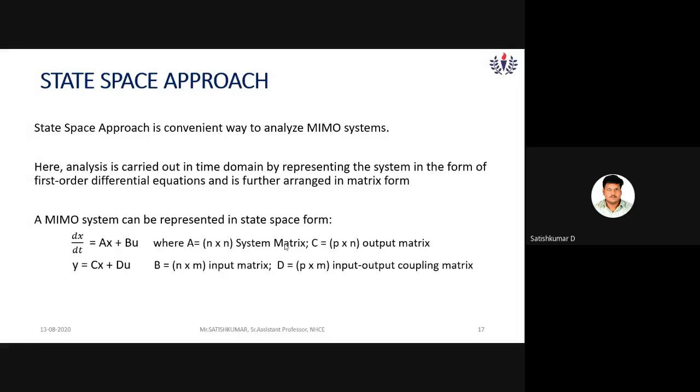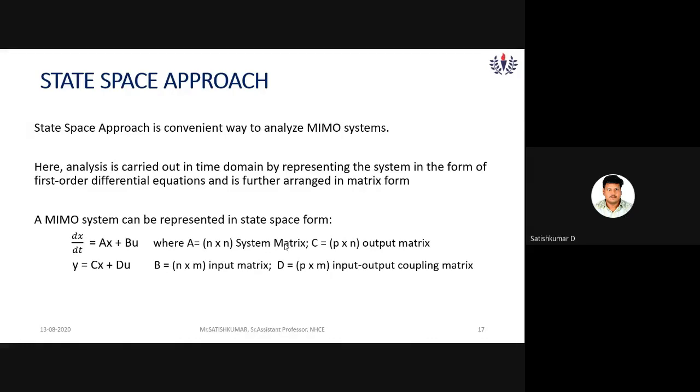These are the disadvantages. We can't apply it to MIMO type, or if the system is not at rest initially, that is, the initial conditions are not 0.